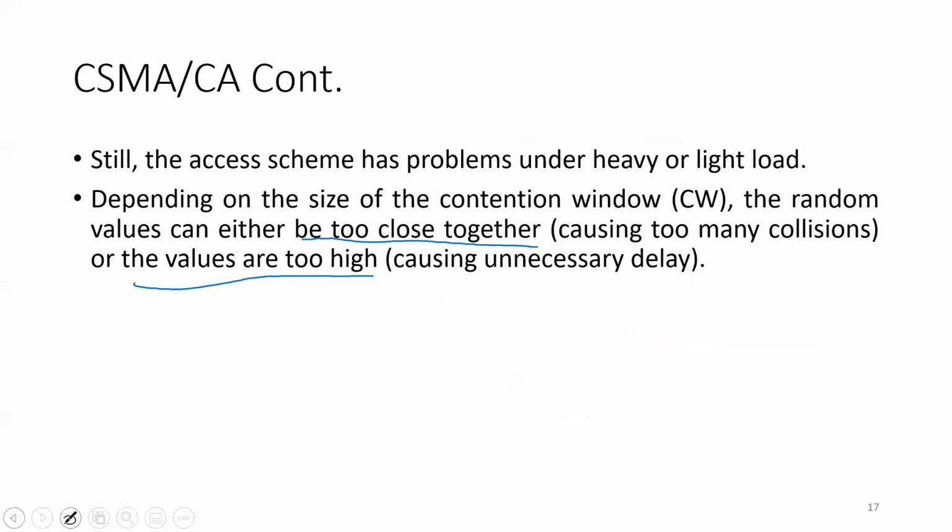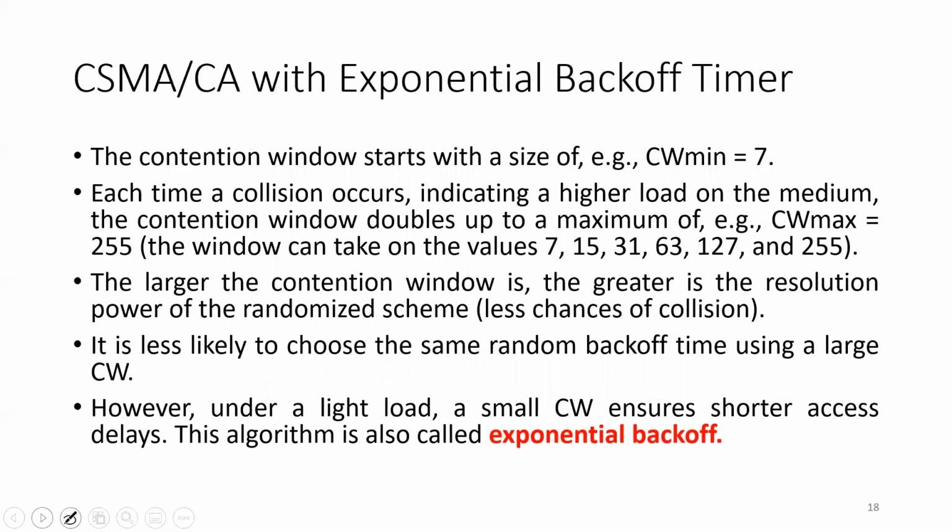Now, in order to solve this problem, another flavor of CSMA/CA is employed, commonly referred to as carrier sense multiple access collision avoidance with exponential backoff timer. Here the size of the contention window is increased exponentially whenever a collision is detected.